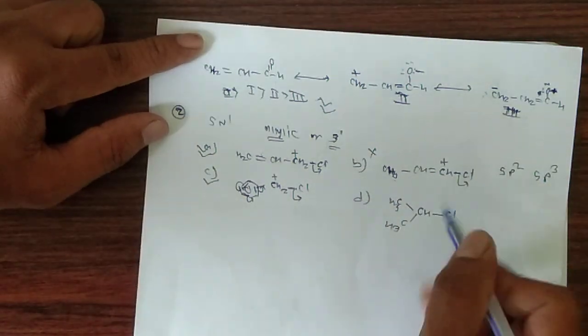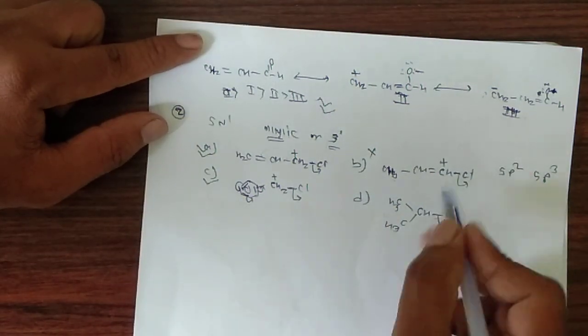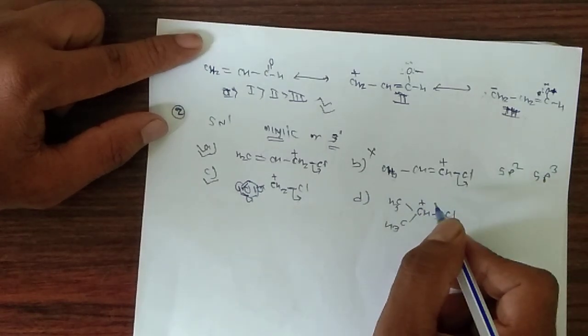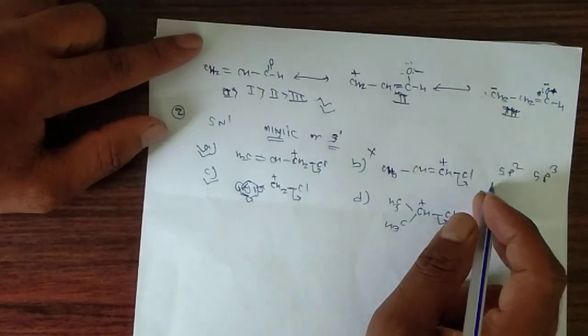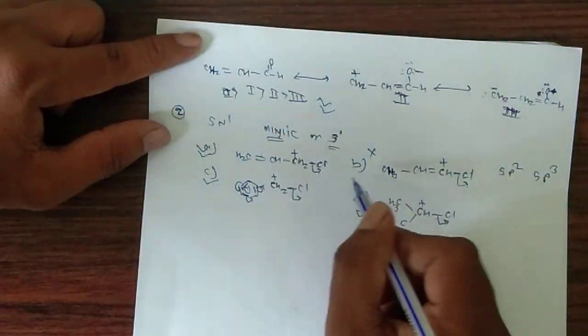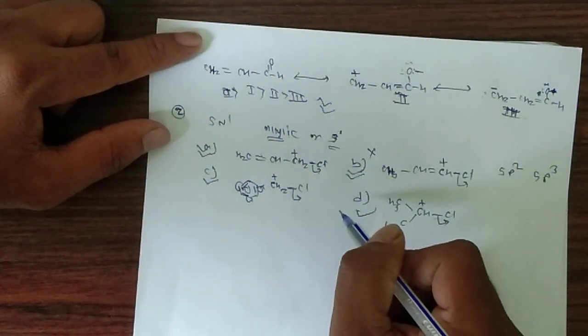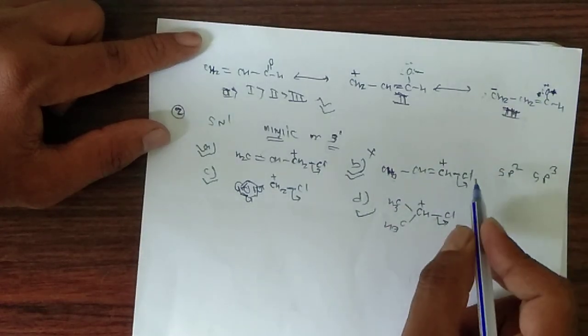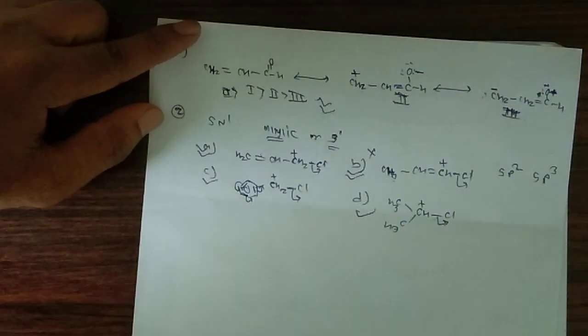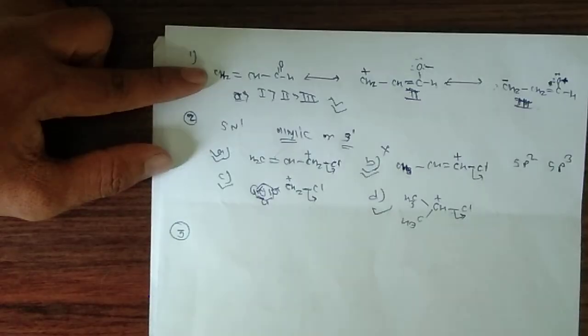Here also, if the chlorine leaves, a secondary carbocation is formed. This is also stabilized, so this will also give the SN1 reaction. So B is the correct option, since the question asks which one will not give the SN1 reaction.